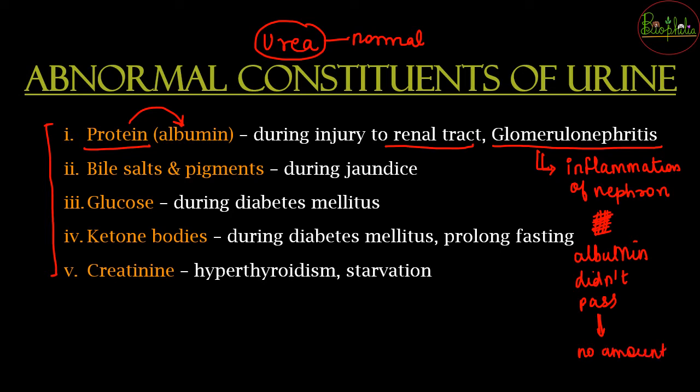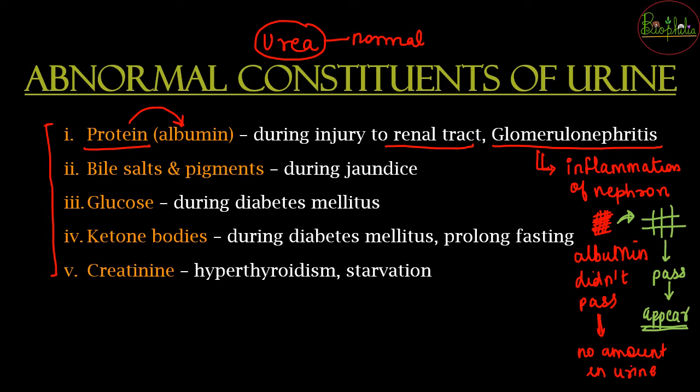Urine में वहाँ पे albumin नहीं होता था. But now what is happening? Because of the inflammation, what is the change? The slit pores have increased. अभी उनके बीच का जो gap है, वो gap बहुत ज़्यादा बढ़ गया है, and now it can pass. And once it can pass, it is going to appear in the urine. And once it appears in the urine, you can understand about the condition that is glomerulonephritis.